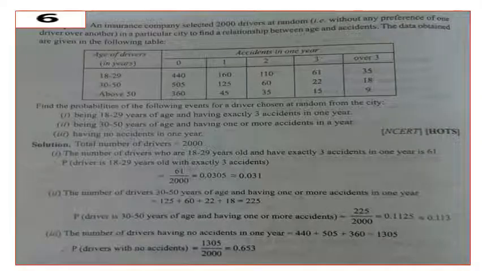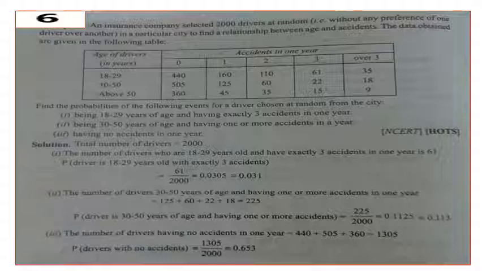Then question number 2. The number of drivers 30 to 50 years of age and having 1 or more accidents in 1 year. In this case, we have the frequencies 125 plus 60 plus 22 plus 18, that is equal to 225. So the probability of a driver being 30 to 50 years of age and having 1 or more accidents is equal to 225 by 2000.